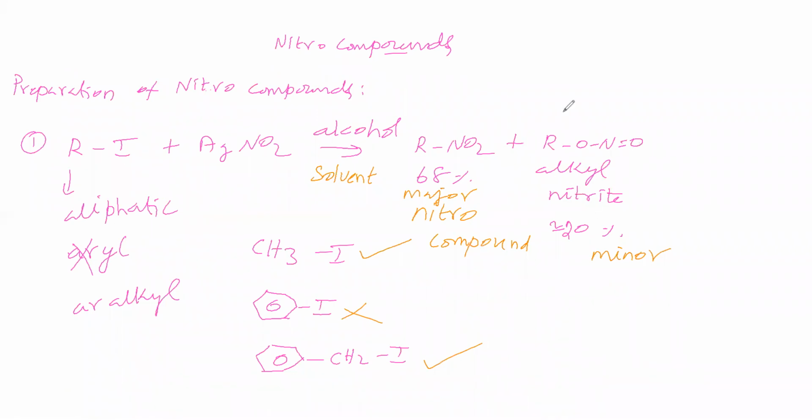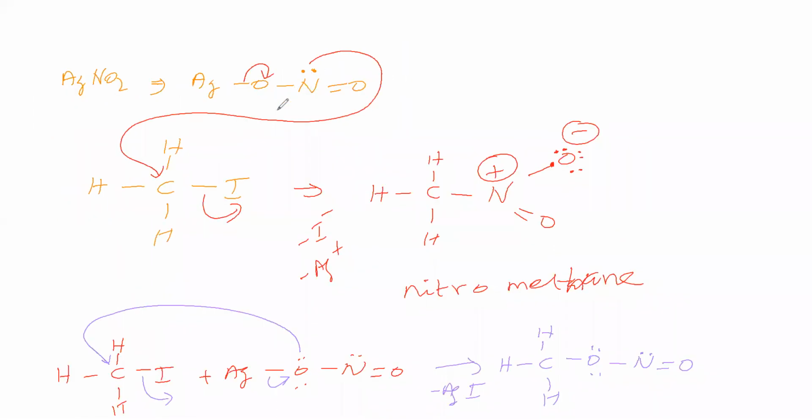So alkyl nitrite we are getting as minor, nitroalkane we are getting as major. Why is it so? That we'll see. Now, to get nitroalkane, nitrogen is acting as a nucleophile. To get nitrite, oxygen is acting as a nucleophile. Which of nitrogen and oxygen has the higher tendency to act as a nucleophile? We'll see.